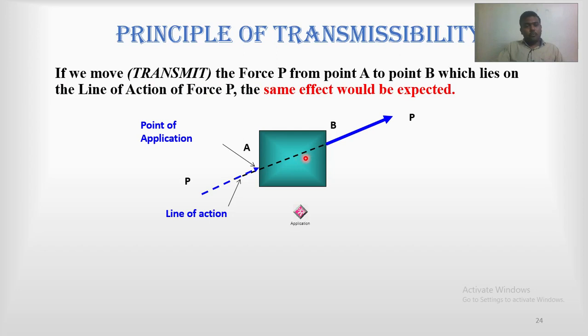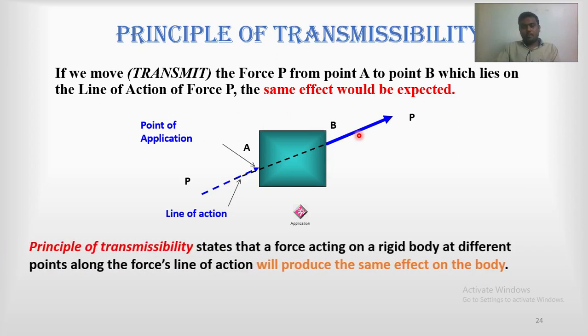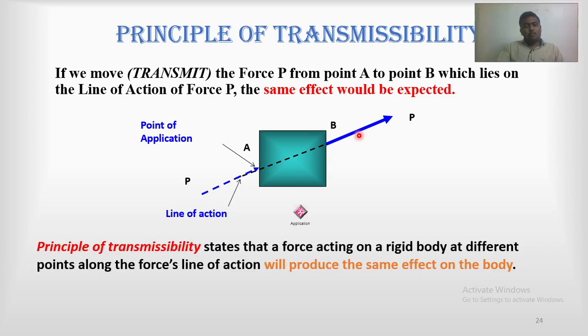If we transmit or move the force P from point A to B, which lies on the line of action of force P, the same effect would be expected. The effect will not change. The principle of transmissibility states that a force acting on a rigid body at different points along the force's line of action will produce the same effect on the body. Its effect will not change.